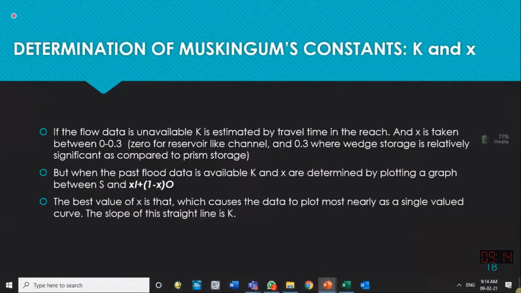But if you are lucky for the channel which you are analyzing, you have the inflow hydrograph known to you, you have outflow hydrograph known to you, observed. If you have inflow hydrograph observed at one location, if you have outflow hydrograph observed, you have two gauging stations, you have two hydrological stations. If this is the case, you can estimate K and X from the method we are going to tell you over here. X can be approximated and then X can be calculated and then K can be found.